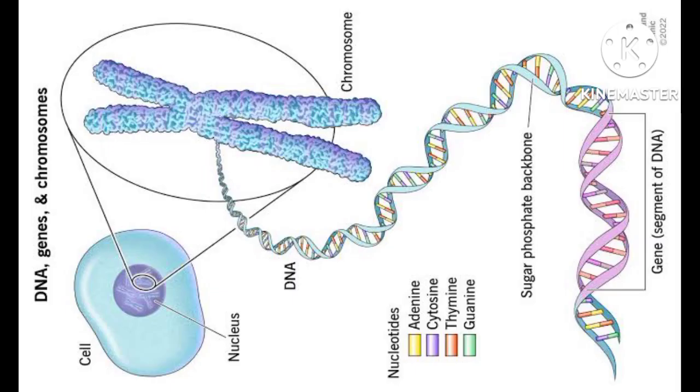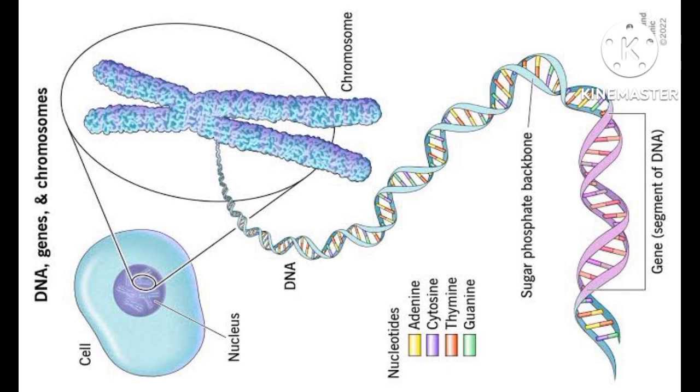This is a picture which clearly shows gene, chromosomes, DNA, etc. In the first figure you can see a cell, and inside the cell you can see the nucleus. The inside portion of the nucleus is enlarged and shown in the next figure. You can see a ribbon shaped structure called chromosome. Actually, before a cell divides, it has a thread-like structure called chromatin, and when the cell starts to divide, this chromatin condenses to form a ribbon shaped structure called chromosome. The inside portion of the chromosome is enlarged in the next figure.